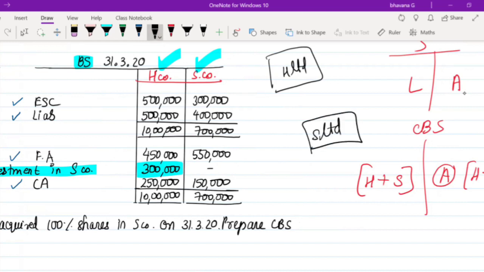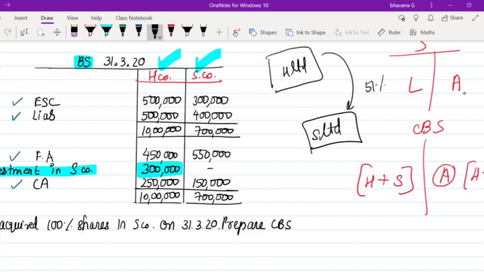Okay, so whenever a company wants to become a holding of another company, what they have to do is acquire more than 50% of the share capital in the other company. That's how they will come into holding, or they will need to have control over the board of directors. So these are the two ways a company can get control over the other company.